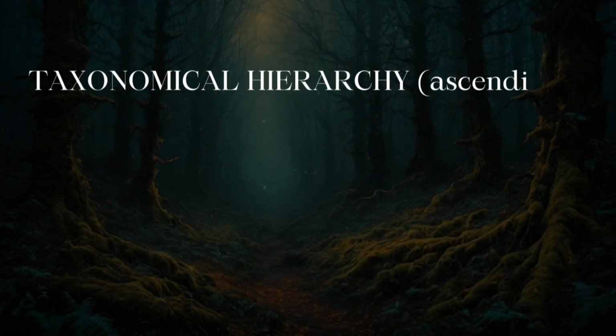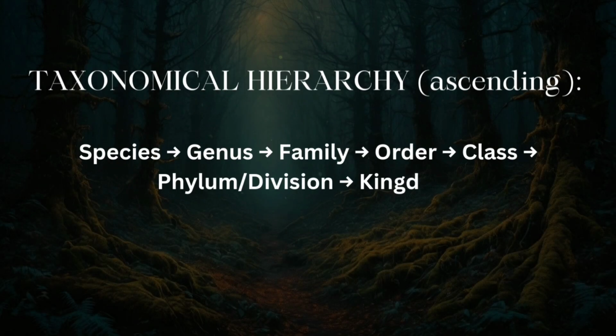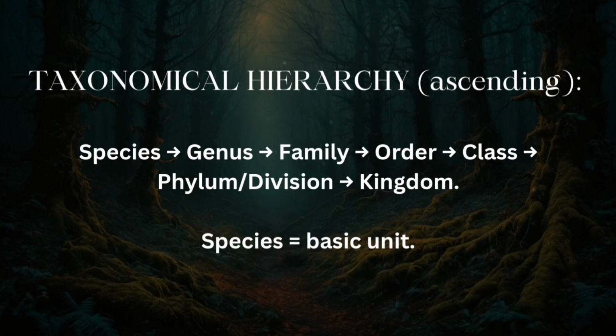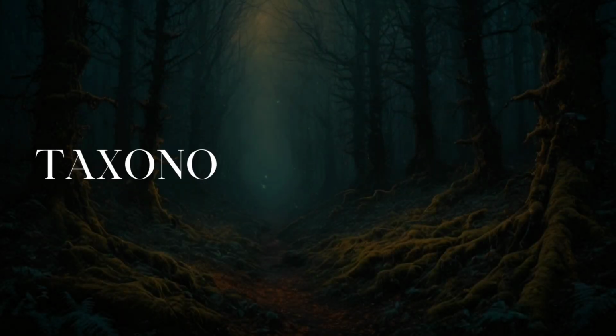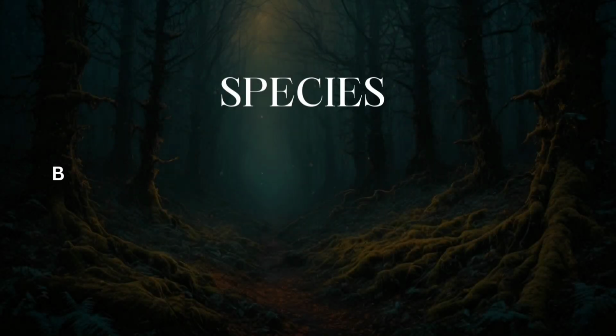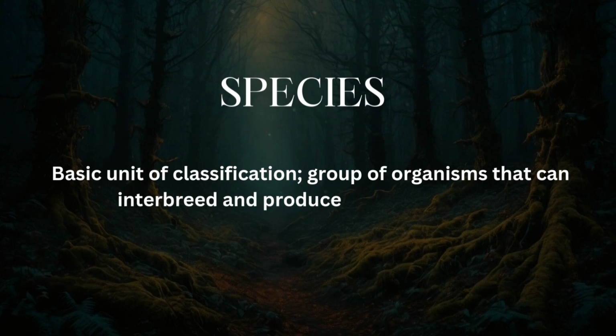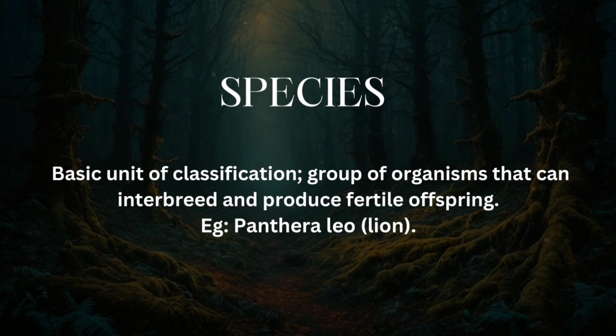Taxonomical hierarchy: species, genus, family, order, class, phylum or division, and kingdom. Taxonomic categories. Species, the basic unit of classification, is a group of organisms that can interbreed and produce fertile offspring. For example, Panthera leo, which is the scientific name for lion.